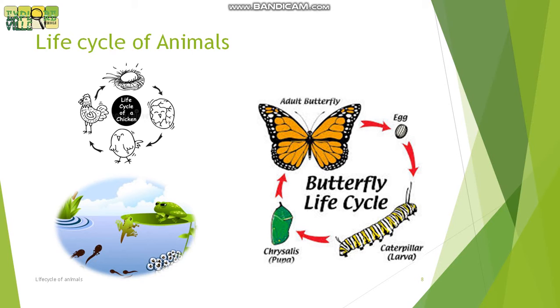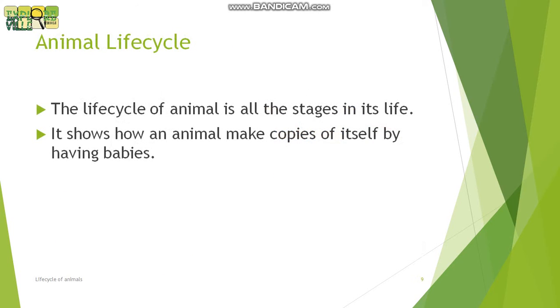Now let's discuss the life cycle of animals. Look at this picture. We have the life cycle of a chicken. Here, egg, hatching, chick, hen, and the life cycle of a frog. We have tadpoles, egg, froglet and frogs, and we have a butterfly life cycle: eggs, caterpillar, chrysalis, and an adult butterfly. So, animal life cycle.